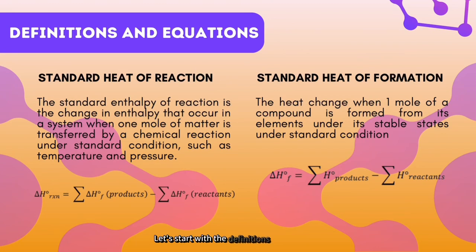Let's start with the definitions and equation of enthalpy. The standard heat of reaction is the enthalpy change that occurs when 1 mole of matter reacts under standard conditions of temperature and pressure. It is calculated using this equation. Delta H reaction equals the sum of enthalpies of formation of products minus those of reactants. On the other hand, the standard heat of formation is the heat change when 1 mole of a compound is formed from its elements in their most stable states, also under standard conditions. So basically, both concepts help us understand how energy flows during chemical reactions.